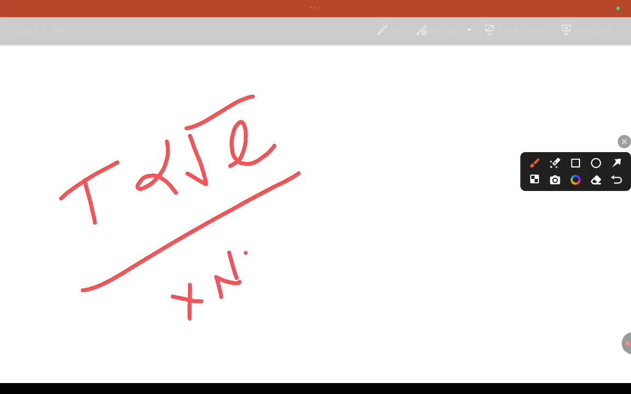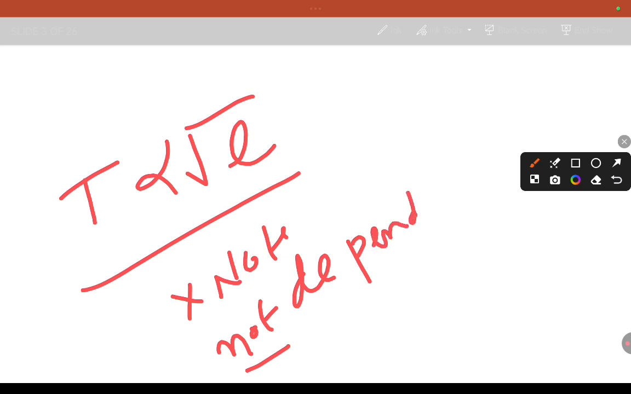Remember, this is a keynote. Note: the time period of a simple pendulum does not depend on mass. Most important, that you have to remember. The time period of a simple pendulum does not depend on mass. Okay, clear? Then law of acceleration.